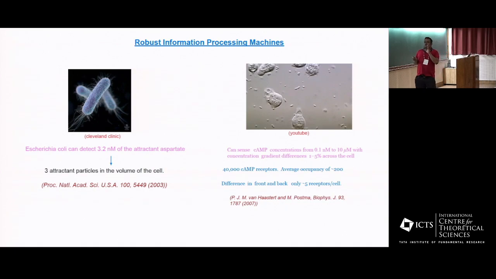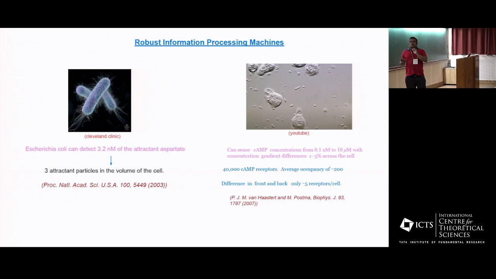But these organisms detect concentration gradients, because they are a few micrometers in size. On average, there are about 4,000 cAMP receptors on the Dictyostelium. If the cAMP concentration is such that about 200 receptors are occupied, even when the difference between the front and back of the cell is only 5 receptors, this amoeba can detect that there is a signal and move in the direction of the signal.